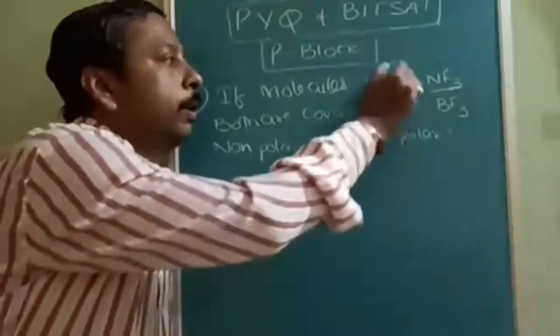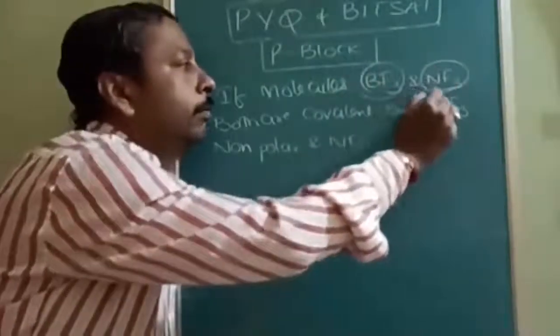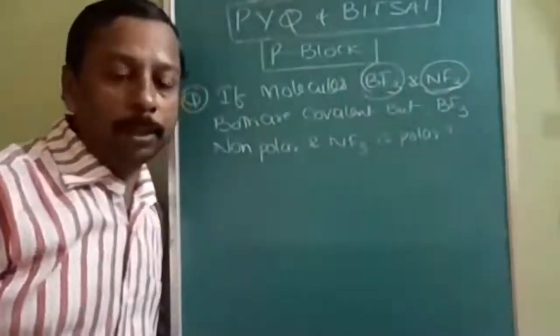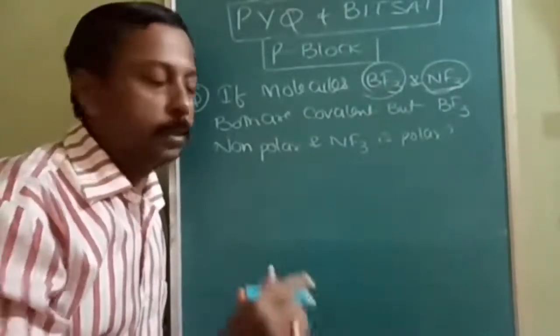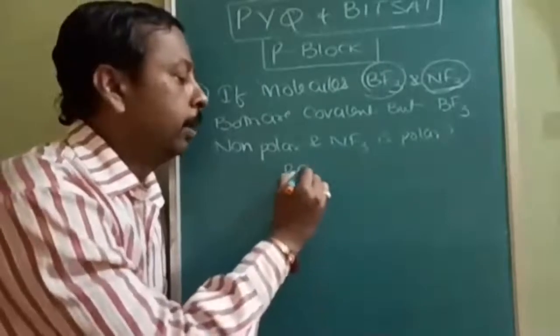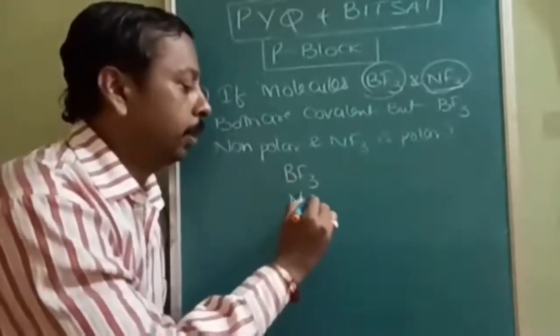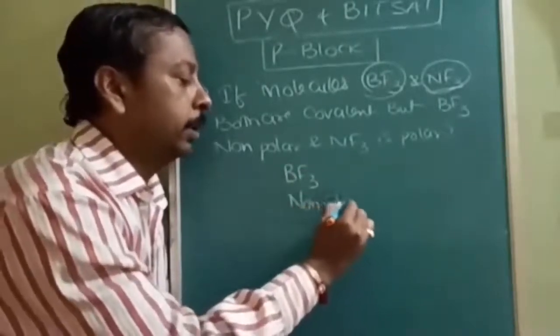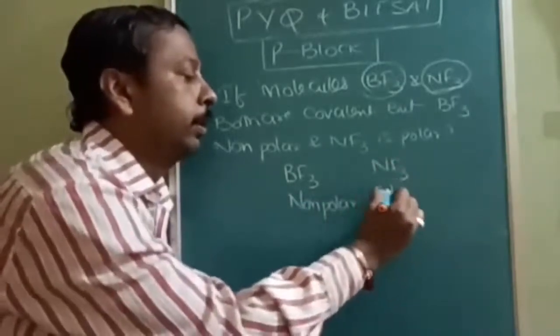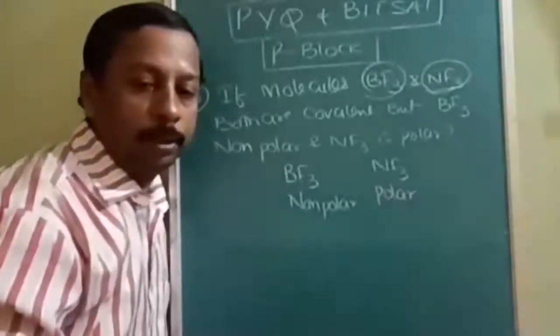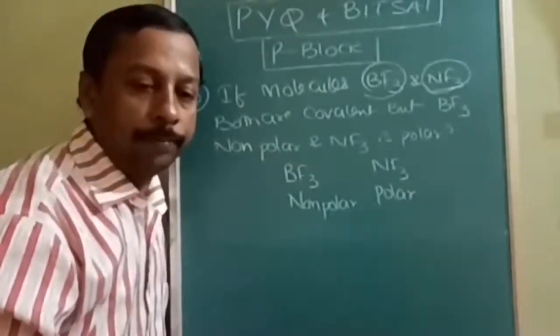But both are covalent only. But the question is why BF3 is non-polar and NF3 is polar. Boron trifluoride is non-polar, but NF3 appears to be very similar, yet it is polar. Is the question understood?